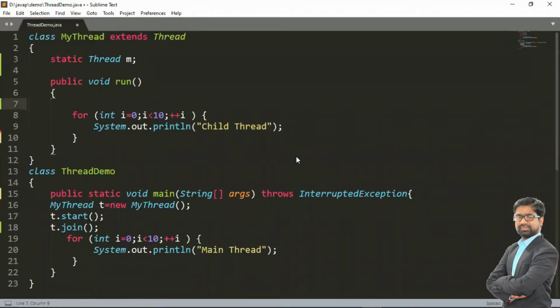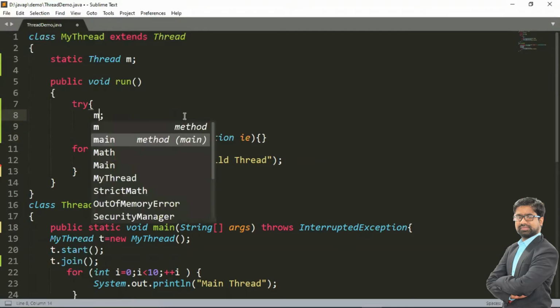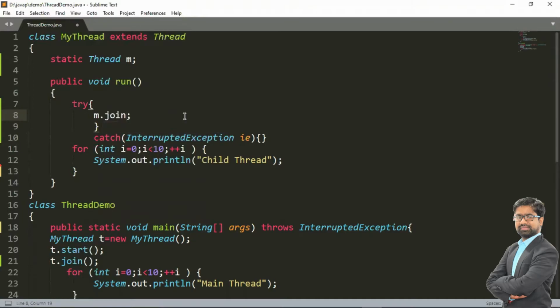So we need this for loop, and here we are calling the join method, m.join, where m is the object of the thread.